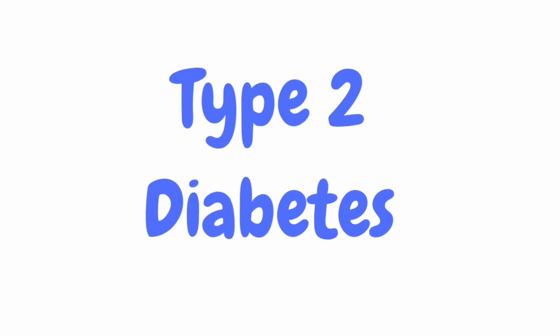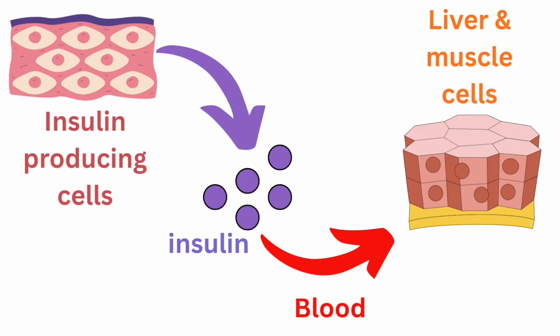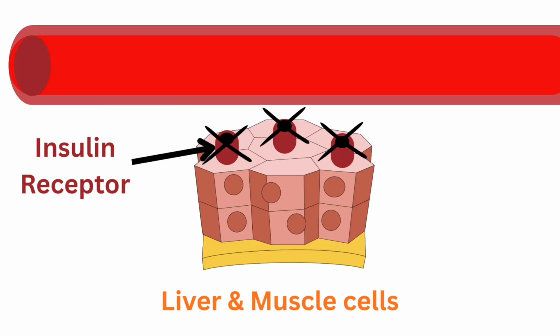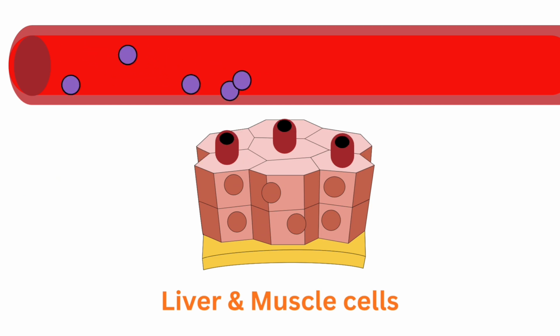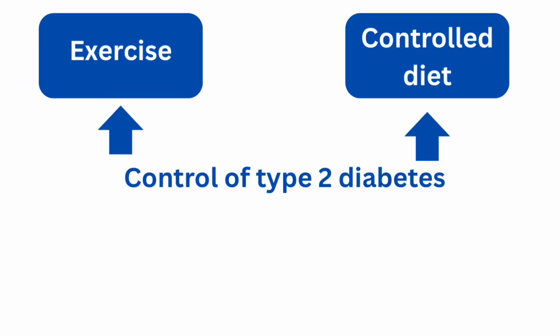Now let's look at type 2 diabetes. People with type 2 diabetes do still produce insulin, and this insulin travels through the blood to the liver cells. However, the liver and muscle cells do not respond correctly to the insulin. This means that when the insulin arrives, it doesn't bind in the usual way, and no glucose molecules are stored. If someone has a diagnosis of type 2 diabetes, it's recommended that they try to control their blood glucose levels through exercise and controlling their diet.